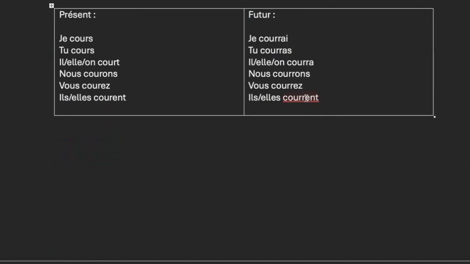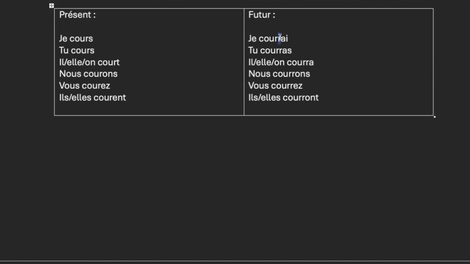Oh, why is it not happy with me? Oh, that's funny. L'ordinateur n'aime pas. The computer doesn't like the future of that. That's challenging me. I'm like, why don't you like it? So something like that. Double check. You know what I'm going to do? I'm going to go straight to Bescherelle. Courir. I'm pretty sure I'm right, but I don't understand why the computer is upset with me. So if I look at future, oh yes, I know what it is. Oh my gosh, I went too fast. The ending is ont, or re, ra, ron, rez, ront. Oh my gosh, okay. I don't need to check anymore.